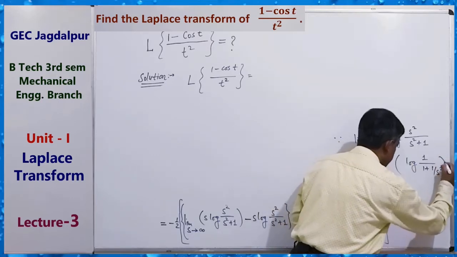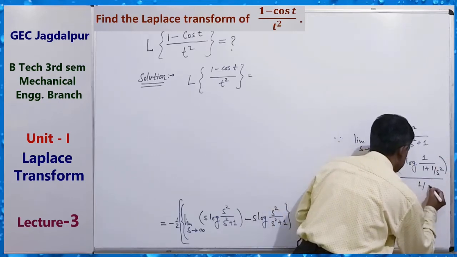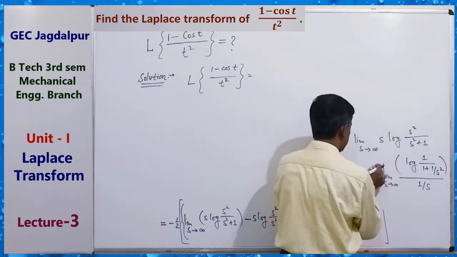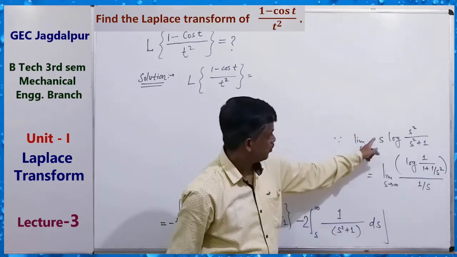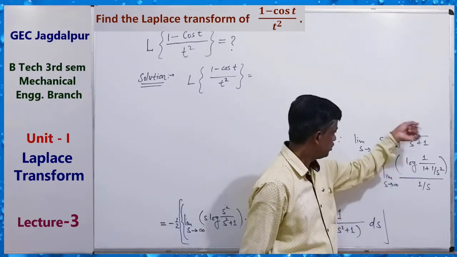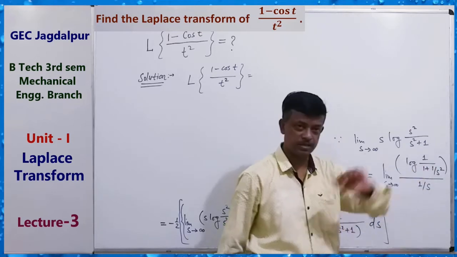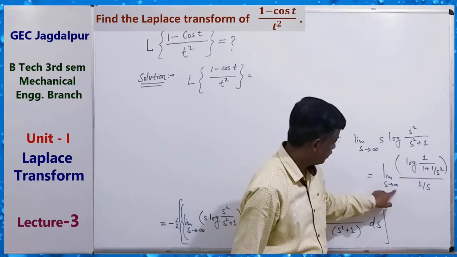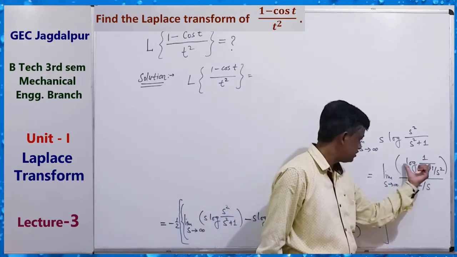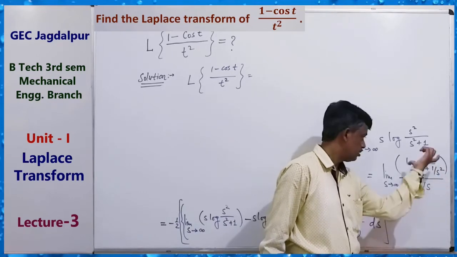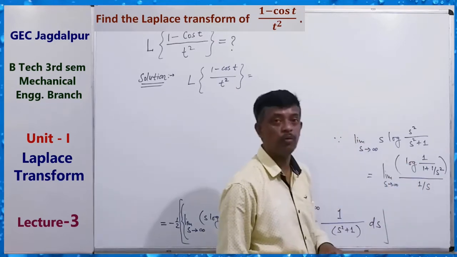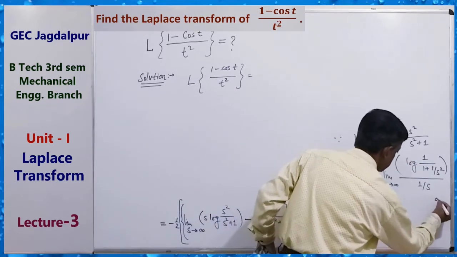This is the limit s tending to infinity, because we have to find the limit, okay? So s can be written as 1 by s in the denominator, divided by s square in numerator and denominator, log 1 upon 1 plus 1 by s square. So if s tends to infinity, then numerator log 1 is 0, and in the denominator 1 by s is 0, so 0 by 0 form.